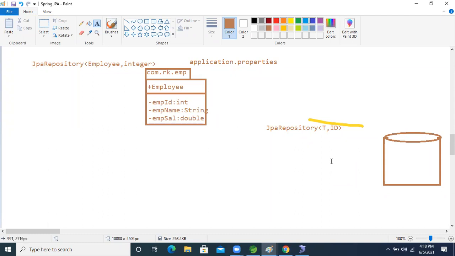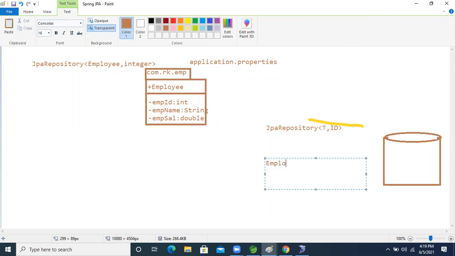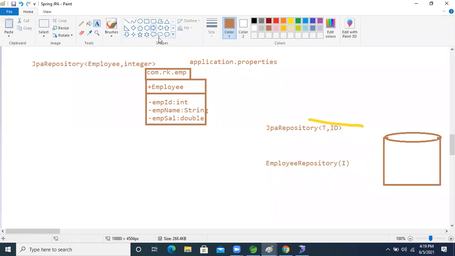So now what will we do? We will write our own interface. I'm writing EmployeeRepository. This one is also an interface only. After that, we will extend this interface.